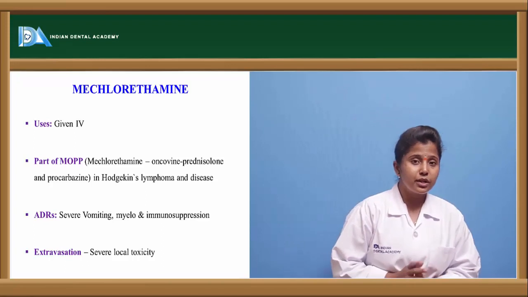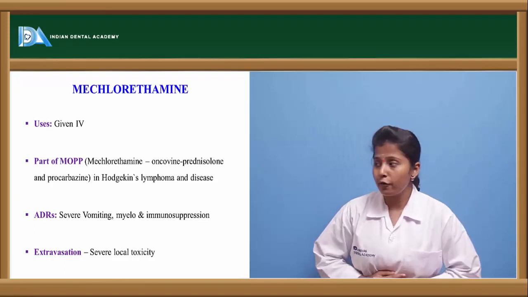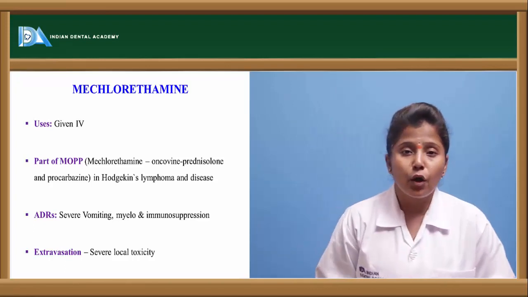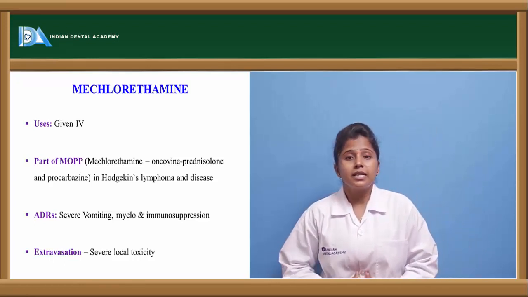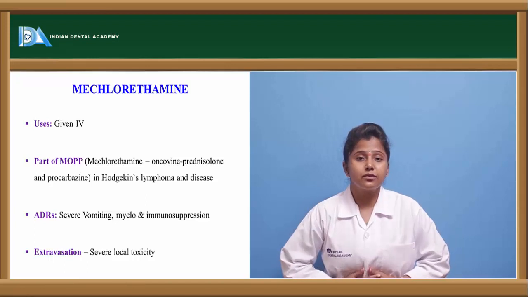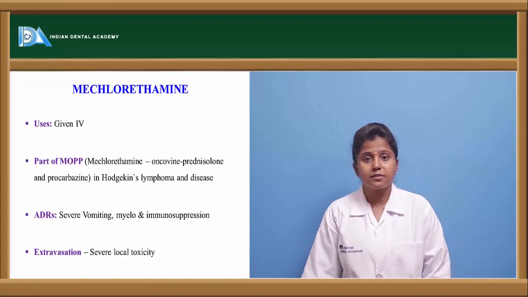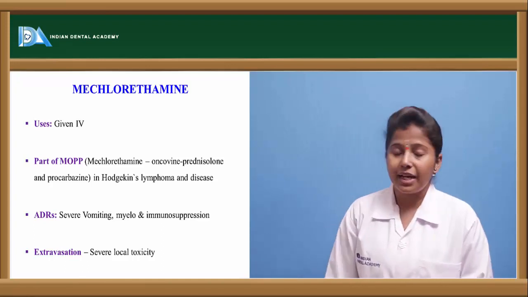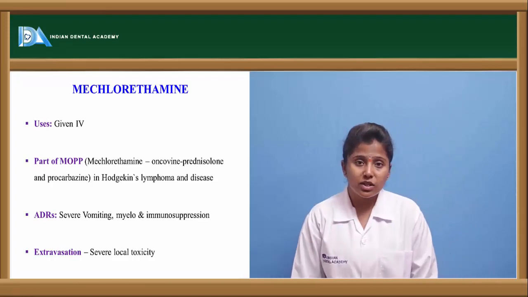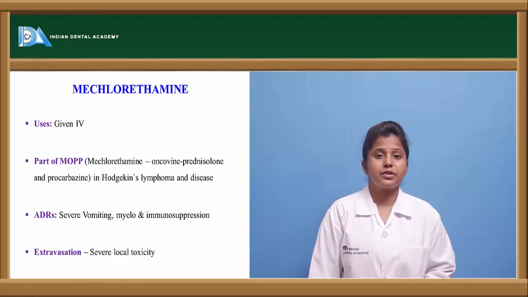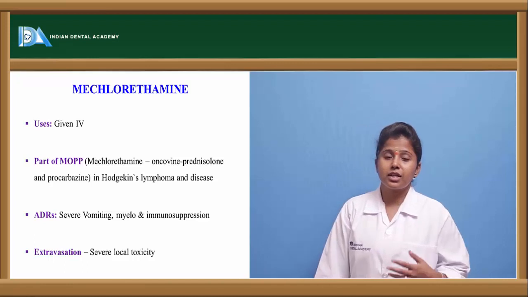Combination therapy is usually given in cancer patients. This mechlorethamine is given in the combination therapy of MOPP, and it is used in the treatment of Hodgkin's lymphoma. Hodgkin's lymphoma is a type of cancer caused in the white blood cells or the lymphatic system. The adverse effects of mechlorethamine are severe vomiting and myelosuppression, that is, immune system suppression. The toxicity of this drug is very severe.